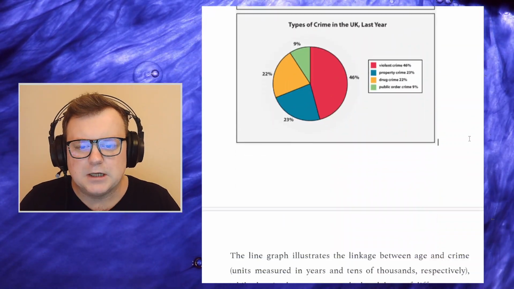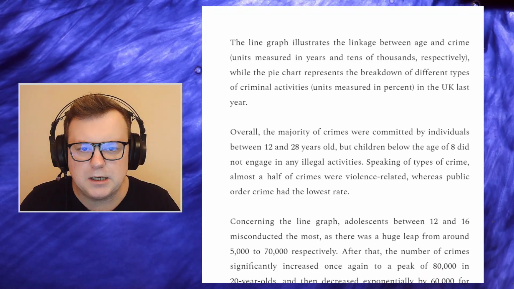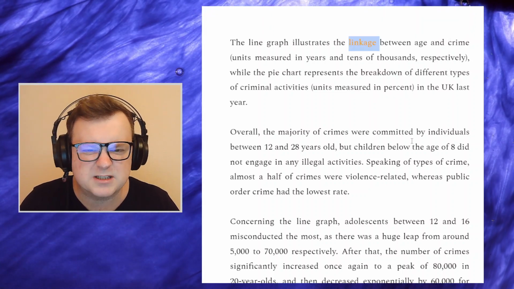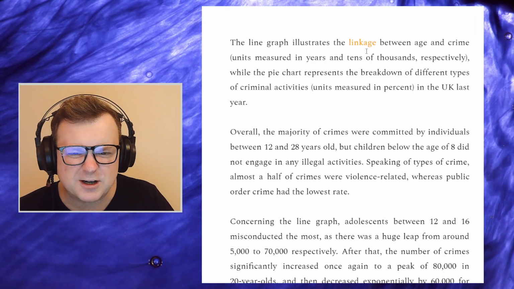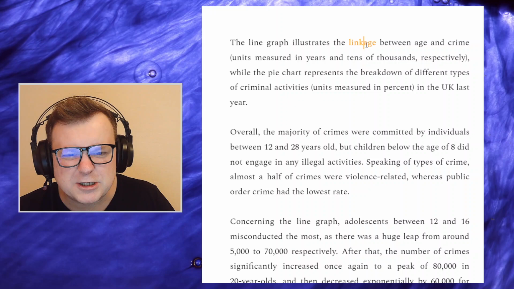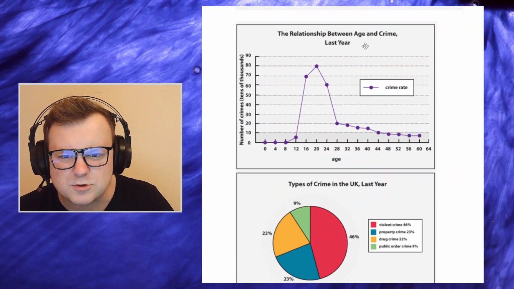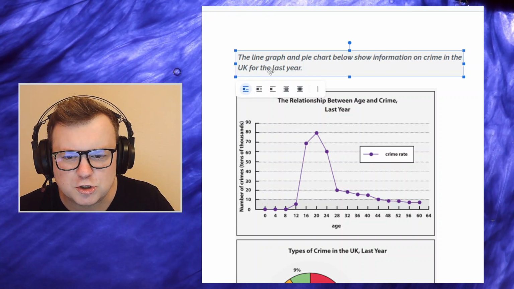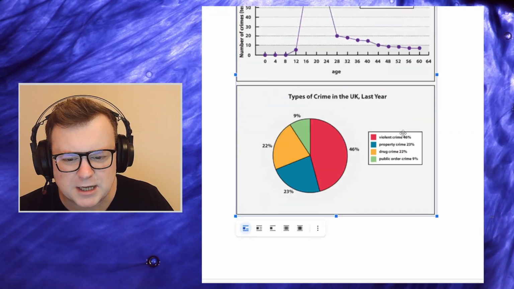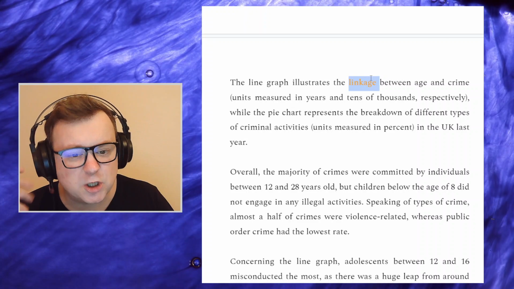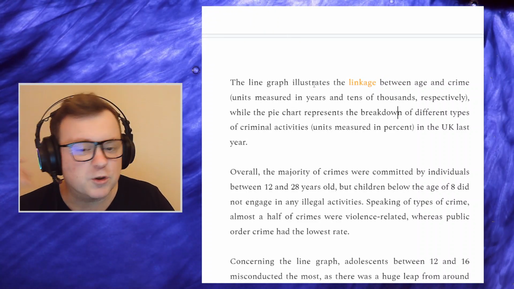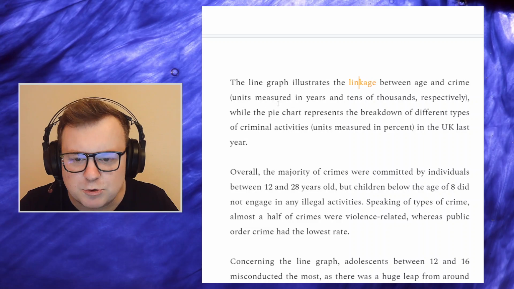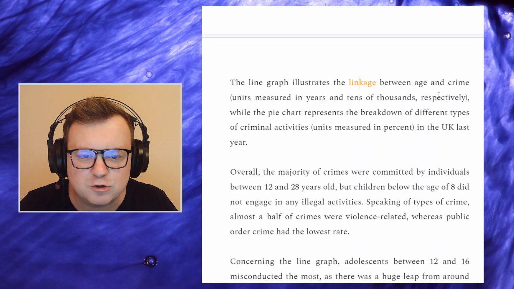But okay, let's see. The line graph illustrates the linkage. I'd say maybe just link is fine here. It's not a mistake, I think. Linkage feels like an abstract noun, but I don't know. The link, the relationship. What word did they use? They already used relation. No, they used the relationship between age. The correlation, perhaps? The correlation between age and crime. Or the link, the connection between age and crime. But linkage, a bit strange. Between age and crime, units measured in years and tens of thousands, respectively.